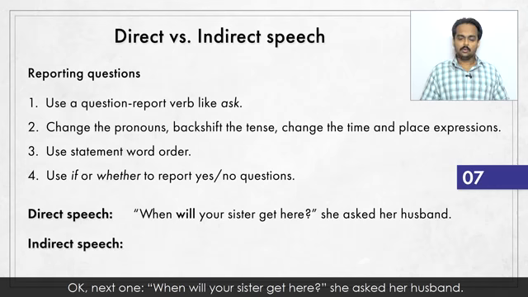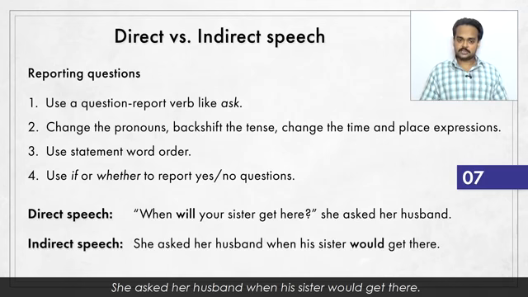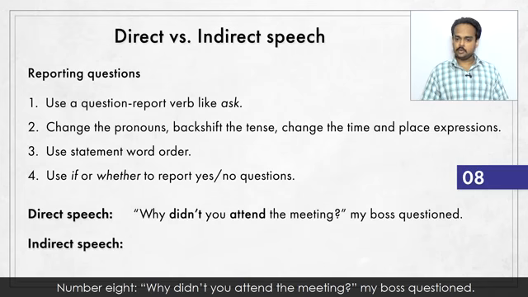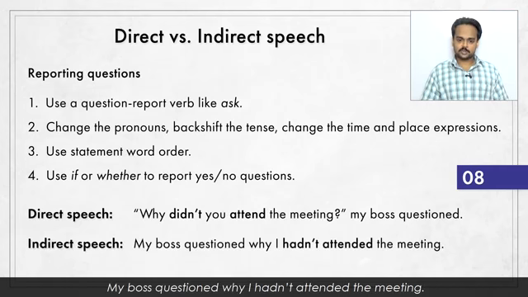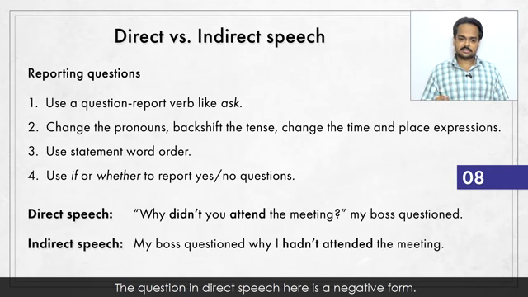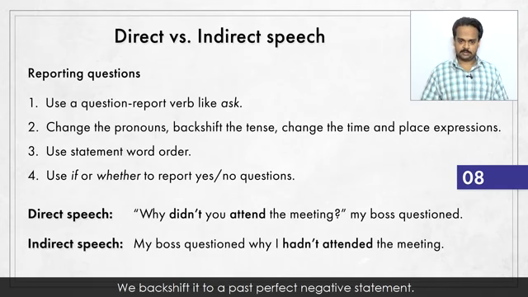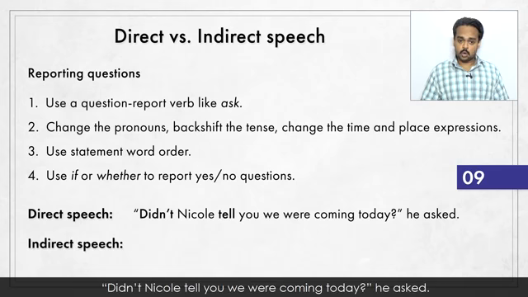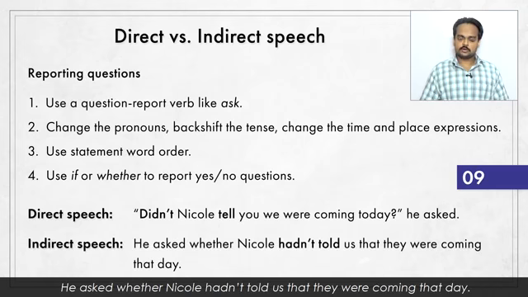Okay, next one. "When will your sister get here?" she asked her husband. She asked her husband when his sister would get there. Number 8. "Why didn't you attend the meeting?" my boss questioned. My boss questioned why I hadn't attended the meeting. The question in direct speech here is a past simple tense negative form. We backshift it to a past perfect negative statement. And the last one, "Didn't Nicole tell you we were coming today?" he asked. He asked whether Nicole hadn't told us that they were coming that day.